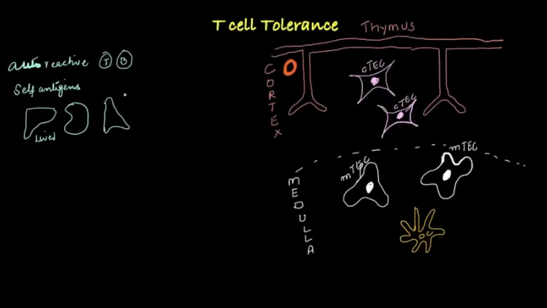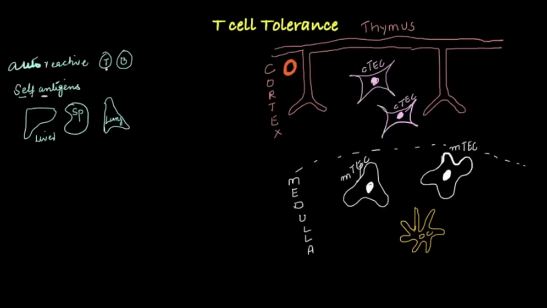First thing we'll clarify two terms: autoreactive T cells or B cells and self-antigens. Any antigen that is coming from liver, from spleen, from lungs, from any body tissue of our own body will be called a self-antigen.